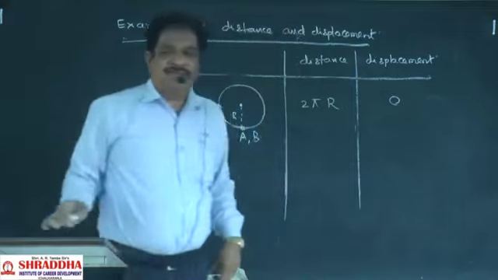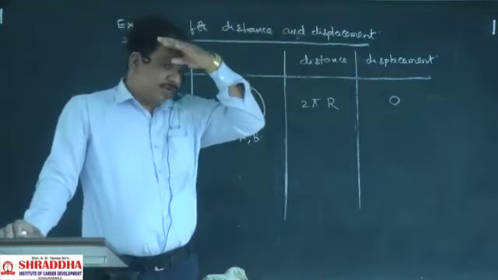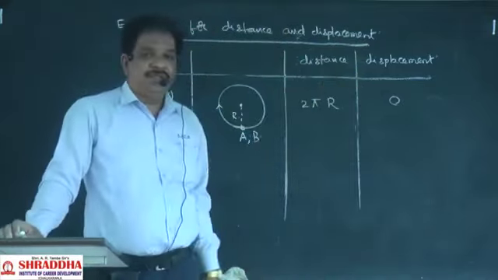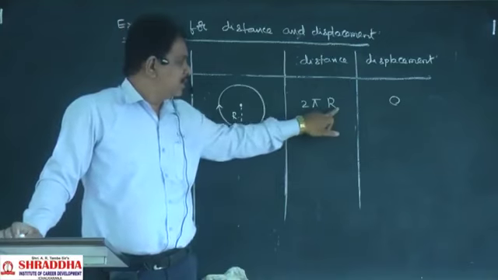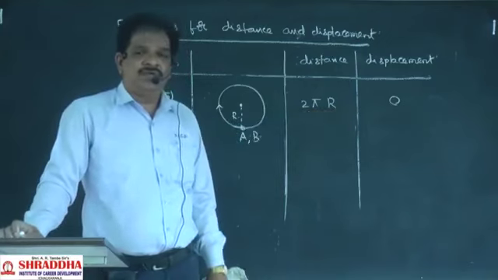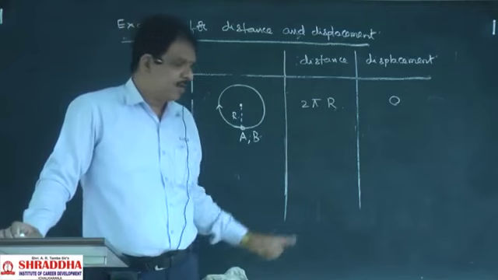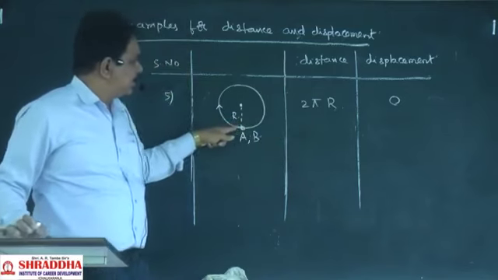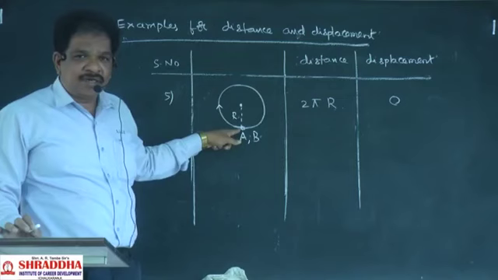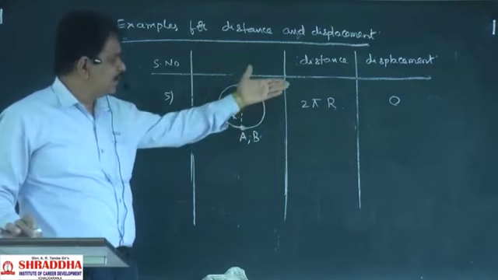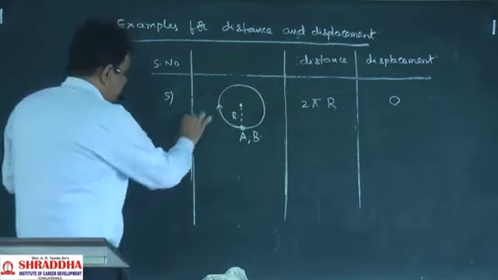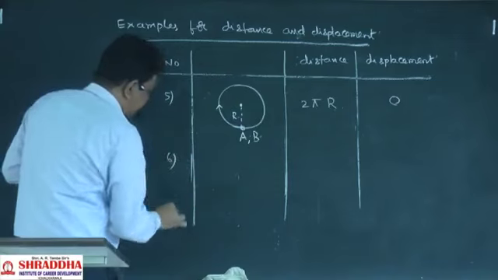That value is equal to 0. Displacement value will be 0. Distance value will be equal to 2 pi r. Clear? Because it made one rotation, it came to the starting point. That's why displacement will be 0.